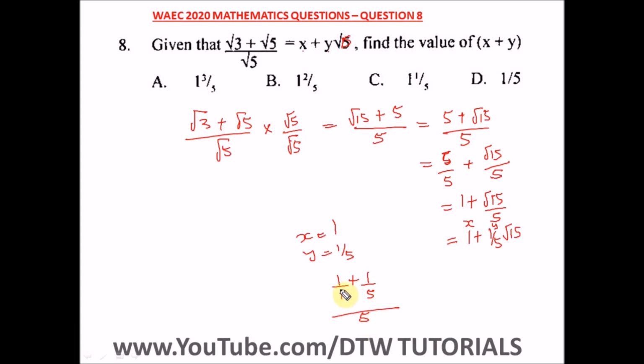The LCM is 5. 5 into 1 goes 1 time, and 1 times 1 is 1; 5 into 5 goes 1, and 1 times 1 is 1. So what are we left with here? We have 5 plus 1, which is 6 over 5. Okay, and the answer is in mixed numbers, so we have to convert this improper fraction to a mixed fraction. How many times will 5 go in 6? Goes 1 time, remainder 1 over 5. So this is our answer, and our right option is option C.